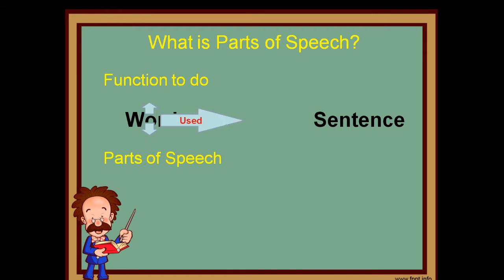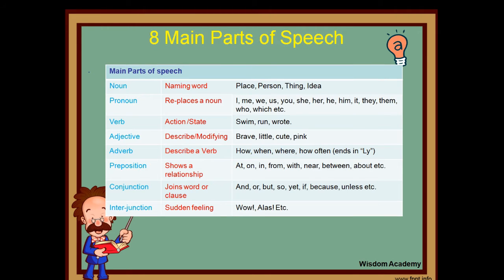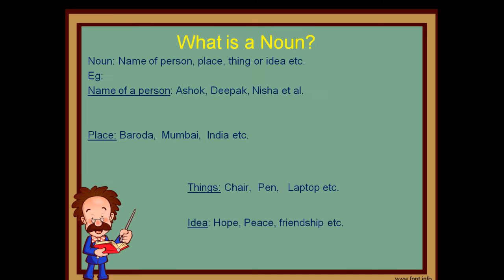Please look at the figure in your monitor. Here you will find the 8 main parts of speech, say noun, pronoun, verb, adjective, adverb, preposition, conjunction, and interjection. A hypothetical diagram is displayed for a quick glance to know about the parts of speech. Now let us get into the details. The first one being the noun.